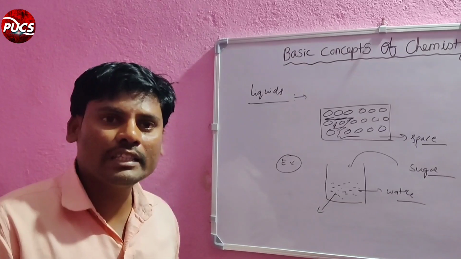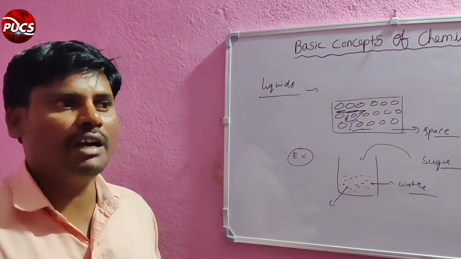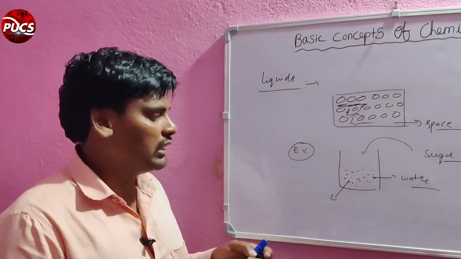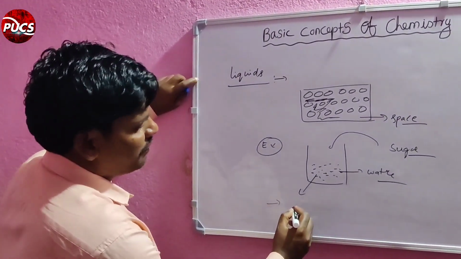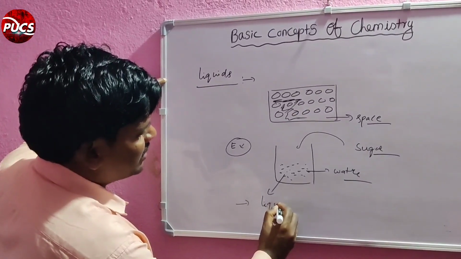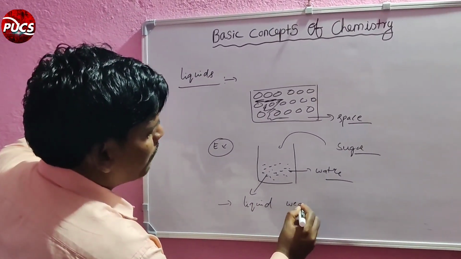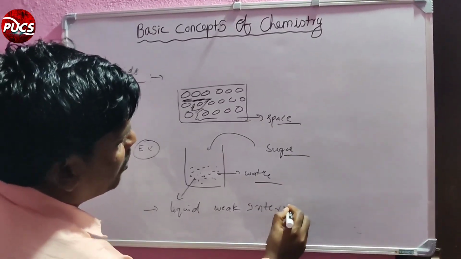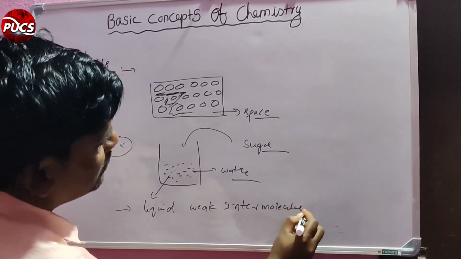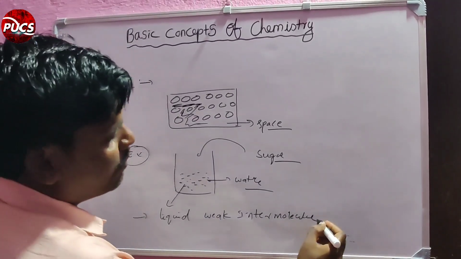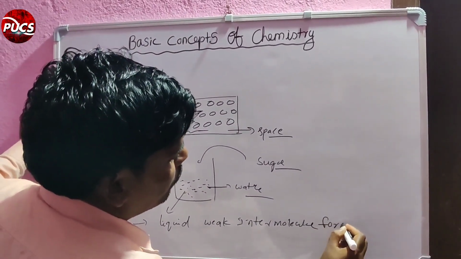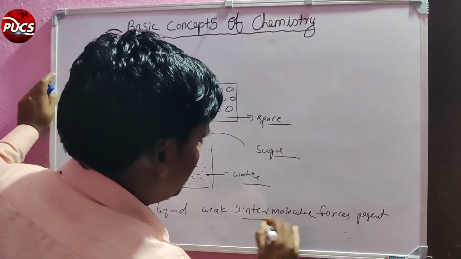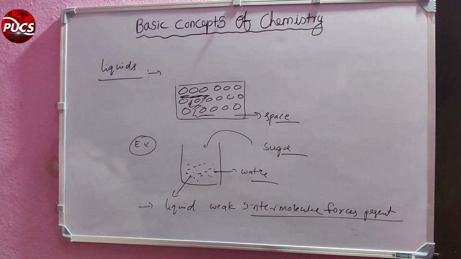Liquids have no fixed shape; the shape is that of the container. A very important point: liquids have weak intermolecular forces compared to solids.